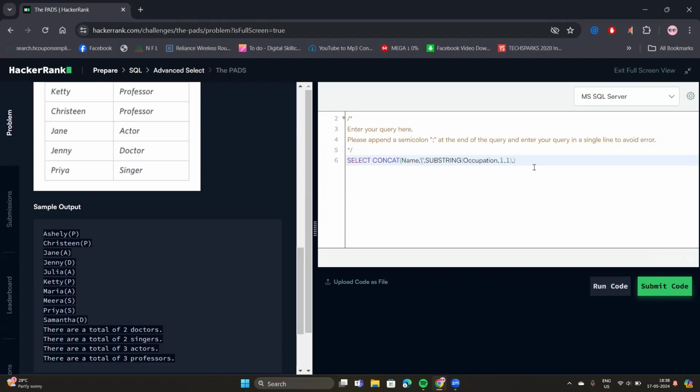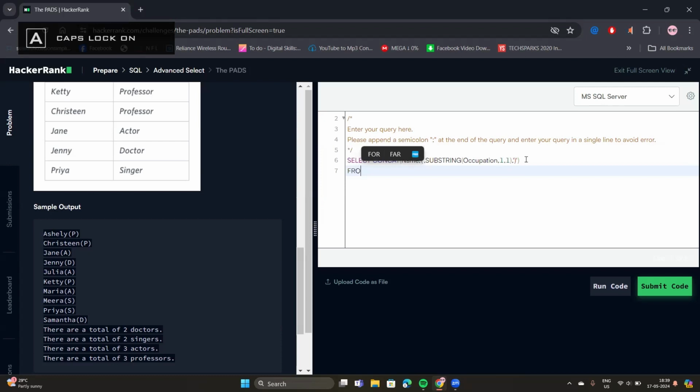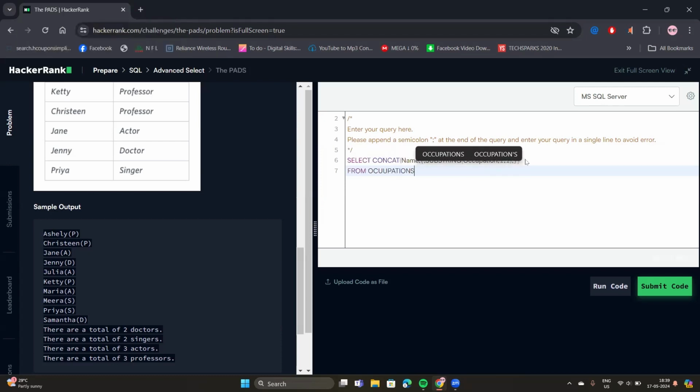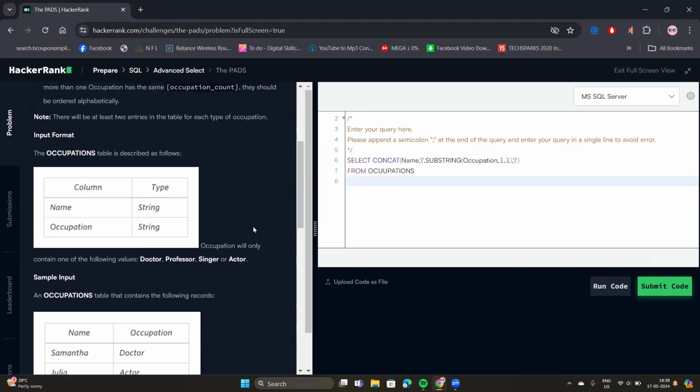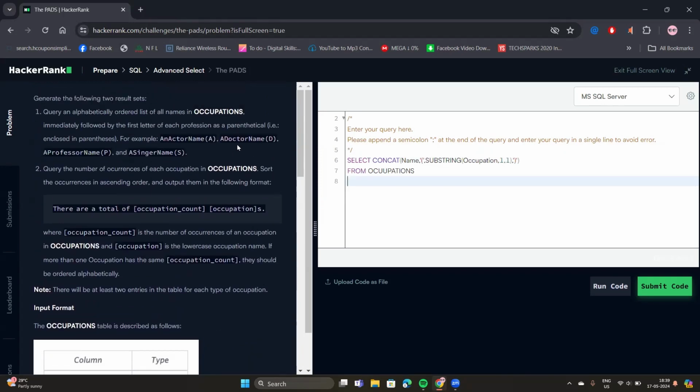You can add it like this, right? Now we have to mention the table, that is, from occupation, right? Occupations, is that right? Yes, from occupations. Now we have to arrange them alphabetically, right? The names should be in alphabetical order, right? So let's write order by name.